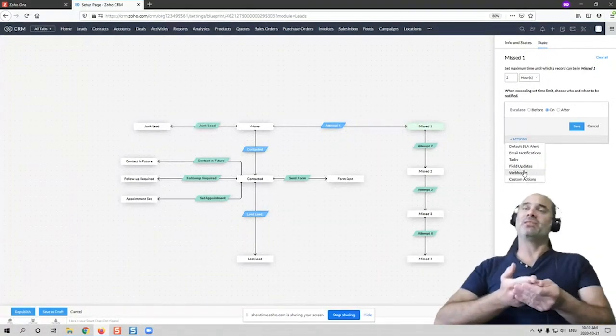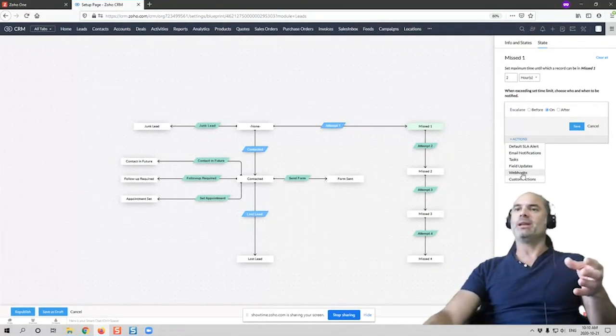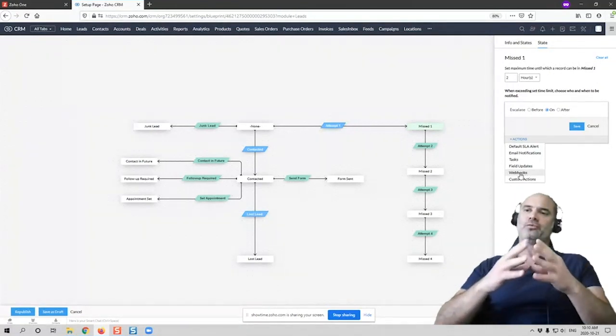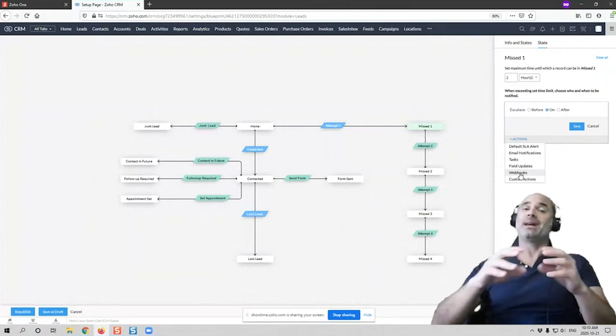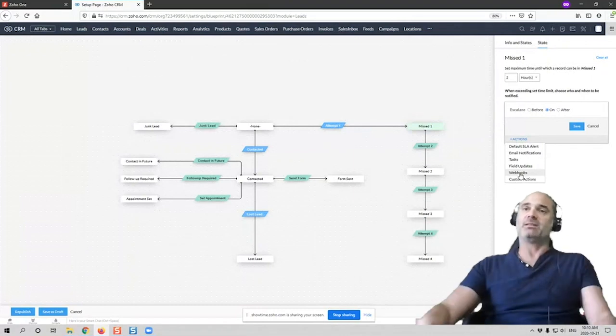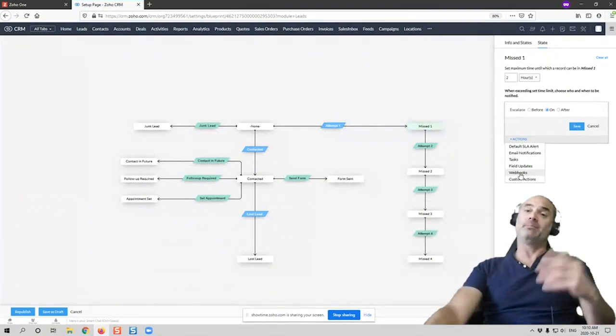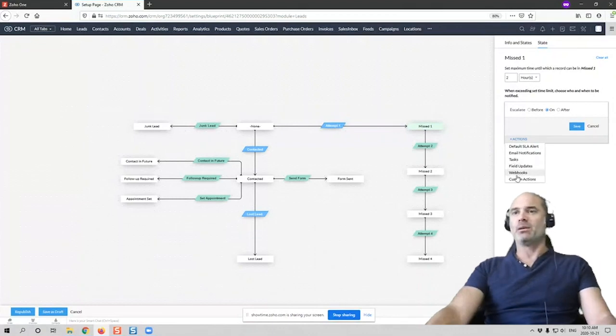Let's say that you have Asana as your project management system. If you have the webhooks configured, you can send a request to Asana to create a ticket that will say that deal 1, 2, 3 was not answered in time. And then the manager can take action.